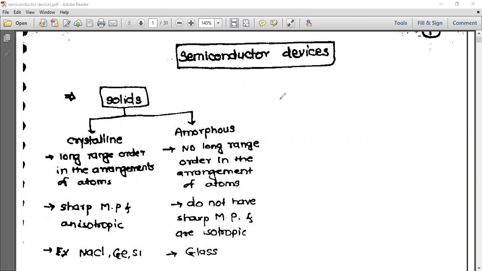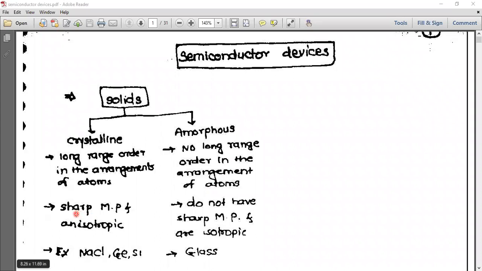Okay. So let's revise this total chapter once. The chapter name is semiconductor devices. Let's start from solids. Solids we classify into two: crystalline and amorphous. Crystalline solids means what? Long range order in the arrangement of atoms. And in amorphous, no long range order in the arrangement of atoms.